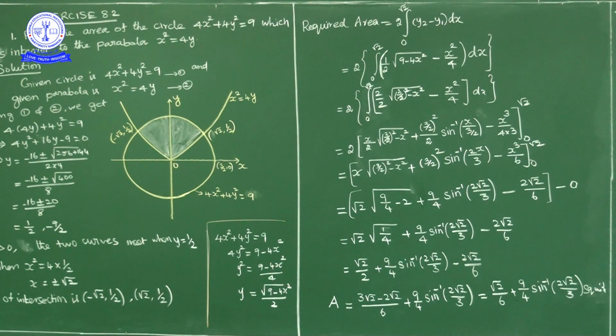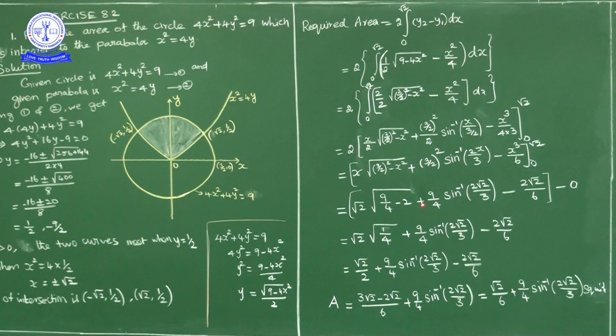Even if you substitute the lower limit, anyhow 0 we will get, because this is 0, sin inverse of 0 is 0, in place of x if you substitute 0, that is 0. So simply substitute upper limit in place of x. What is upper limit? Root 2. Okay, by substituting upper limit in place of x, root 2 into square root of 9 by 4 minus root 2 whole square is 2